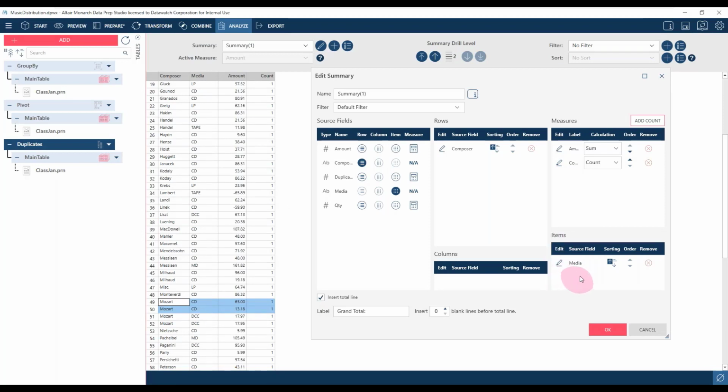It's not something that we tend to see very much in Monarch, to be perfectly honest, but it can be really useful if you need that sort of transactional functionality, especially if you want to use the coloring limits, of course. So you might want to apply that coloring limits function that we saw in the classic table or in the classic summary, but at the table level. Well, the only way you can do that is by bringing in an item field, potentially if you don't have unique data, and then you'd get that summary option. So that's the quick review of summaries, the Analyze tab, and potentially the transform that also has a lot of the functionality in Data Prep Studio.